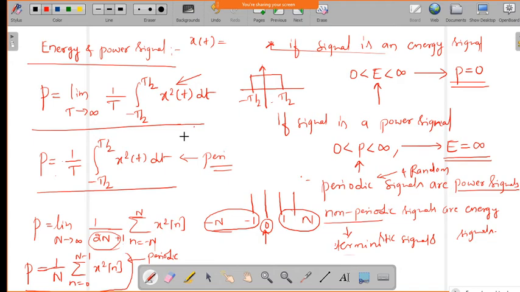So now for these energy and power signals we are going to do some problems. Okay, is it understood? Any doubt?